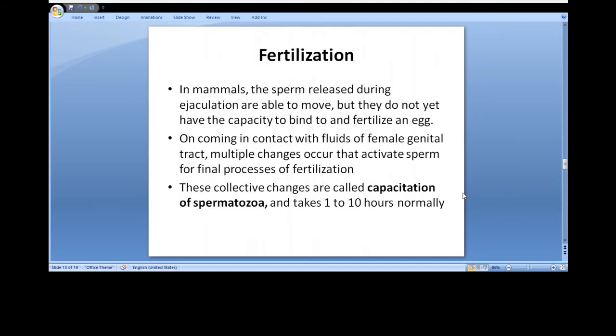Next, coming to fertilization. In mammals, the sperm released during ejaculation are able to move, but they do not yet have the capacity to bind to and fertilize an egg. On coming in contact with fluids of the female genital tract, multiple changes occur that activate sperm for the final processes of fertilization. These collective changes are called capacitation of spermatozoa and normally take 1 to 10 hours.